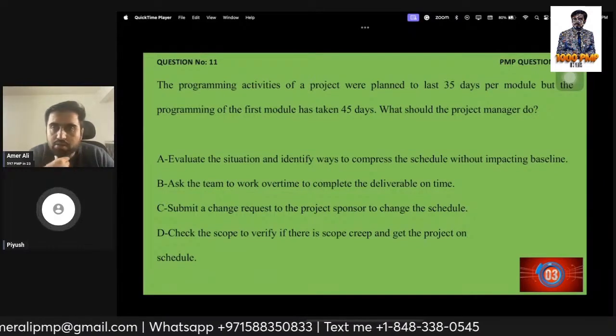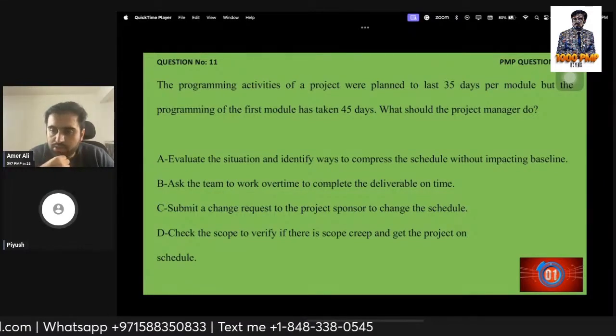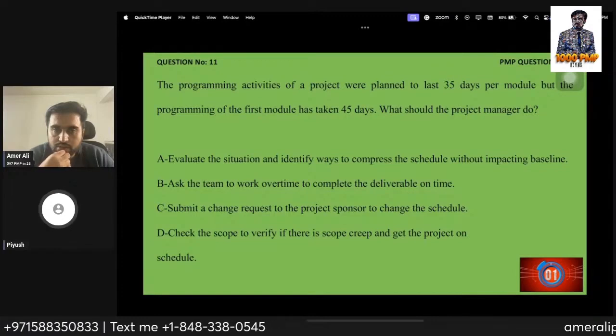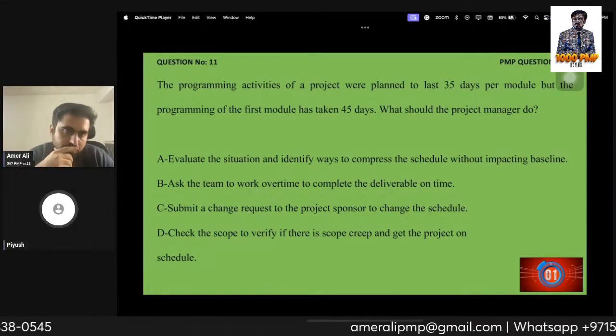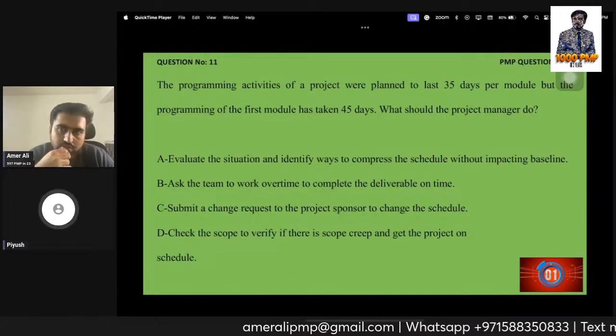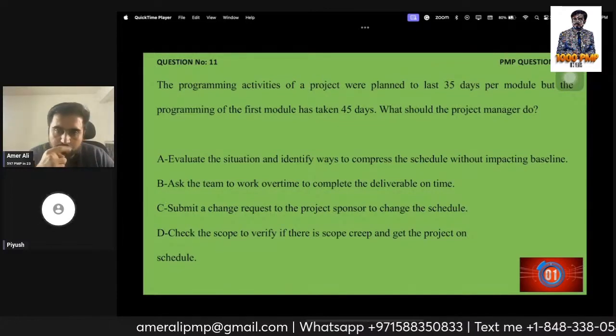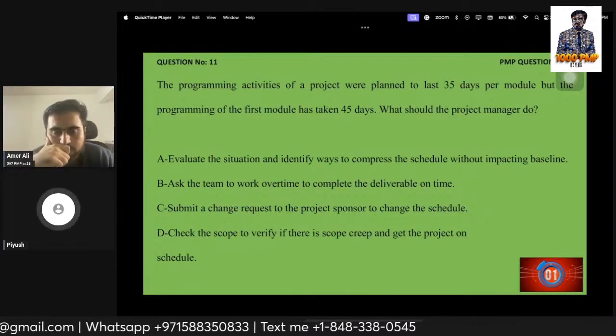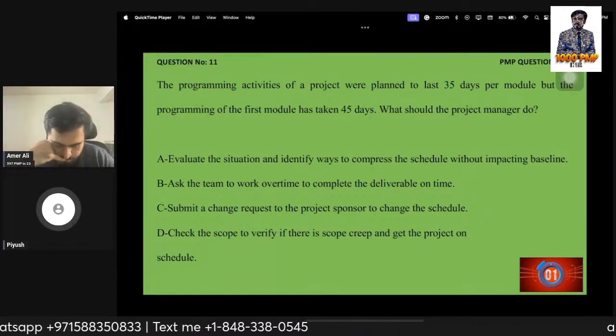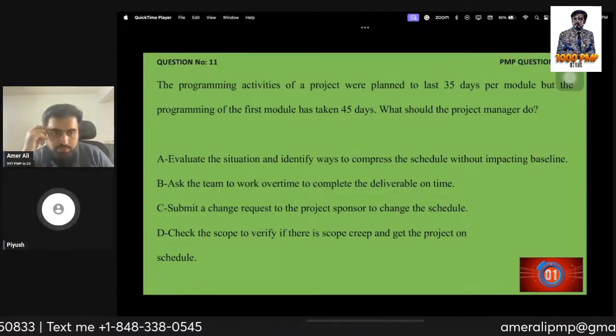Option A, evaluate the situation and identify ways to compress the schedule without impacting the baseline. And option D is check the scope to verify if there is a scope creep and get the project on schedule. There is nowhere mentioned in this question that the project is behind schedule.